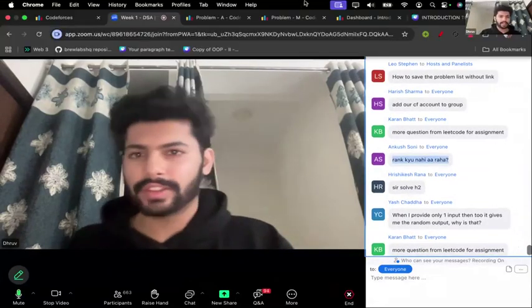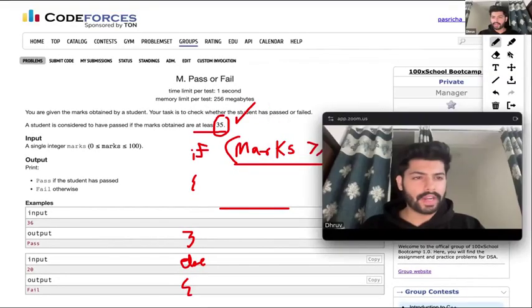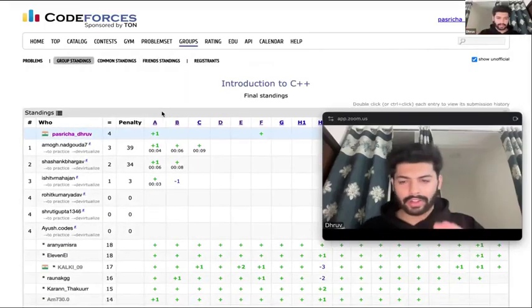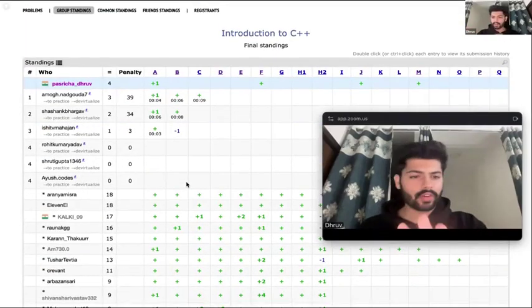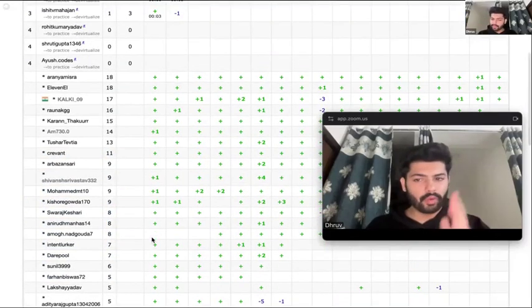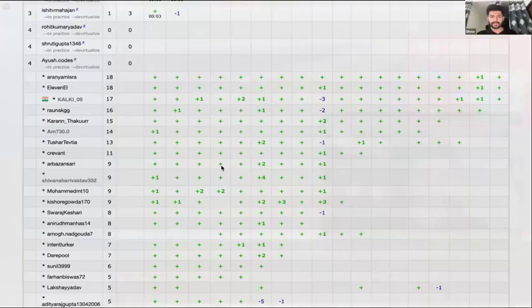अंकुश सिंह, रैंक क्यों नहीं आ रहा? अंकुश, rank is not coming because it is a practice assignment. So if you go to standings now, your rank will not come because I have not put this as a contest. I put this as an assignment. तभी rank नहीं आ रहा है. When we do the bi-weekly contest, वहां पर rank definitely आएगा. We'll get the rank there.